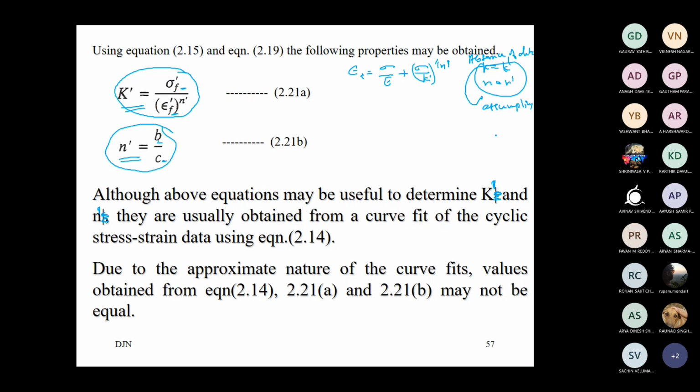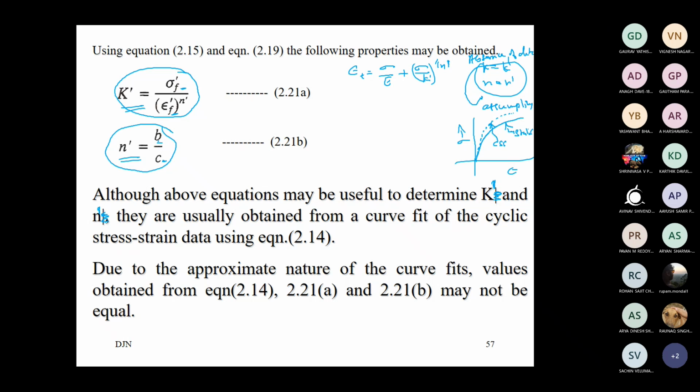This I already discussed. We have plotted the stress versus strain curve. Just recalling, you have the monotonic static test curve. You have the CSSC curve, which goes above or below. We have all discussed the various possibilities, cyclic hardening, cyclic softening, all that.